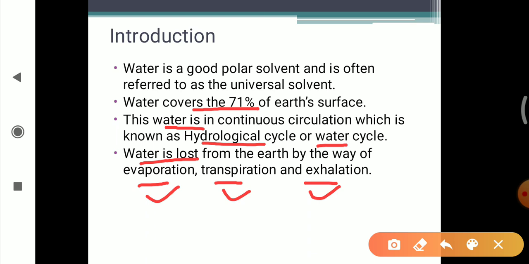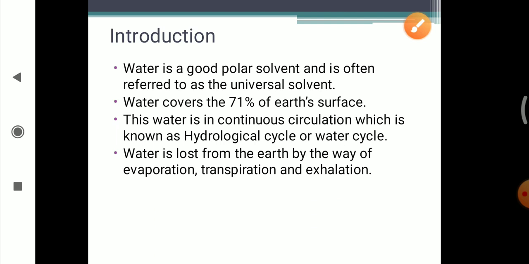And water comes to the earth also in the form of rain and snow that fall onto the earth's surface, and it is also lost from the earth's surface by way of evaporation, transpiration and exhalation.